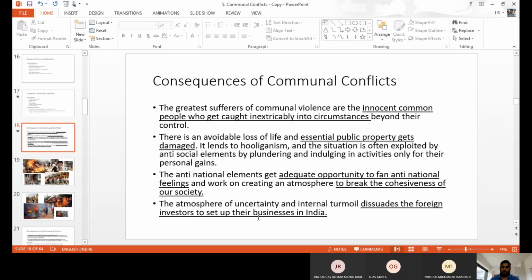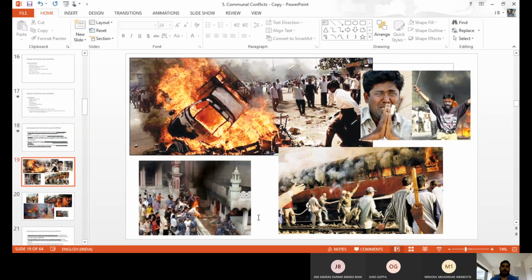And next one, these are examples of how violent things happen. Like firing, damage. In this image there are two people in the corner from the Gujarat issue. Till now these two people were there, and now they are close, now they are friends. But from this you understand how proud one person was, how fearful the other was, how he cried, how he begged for his life, that type of thing.